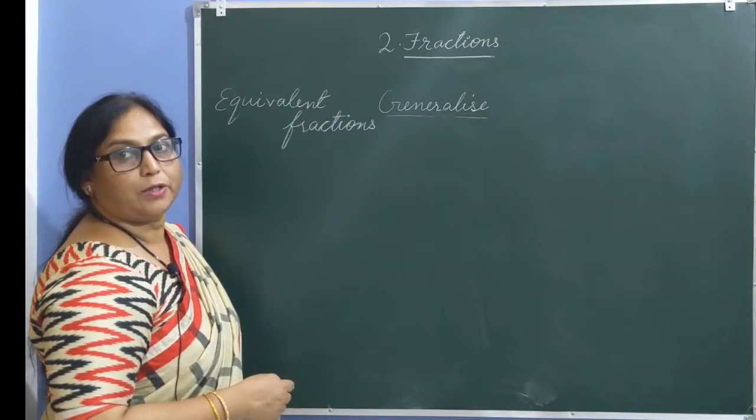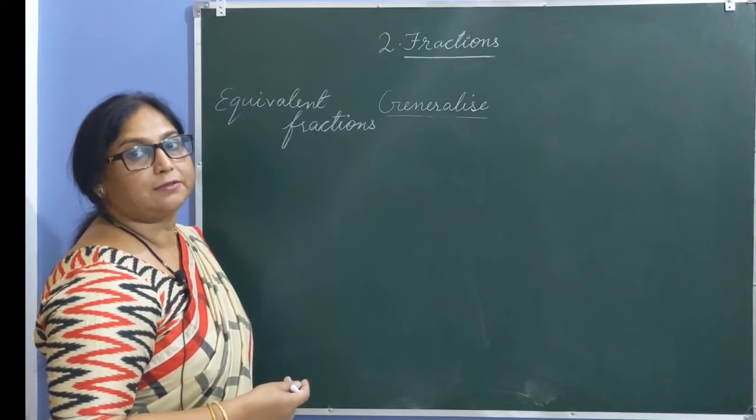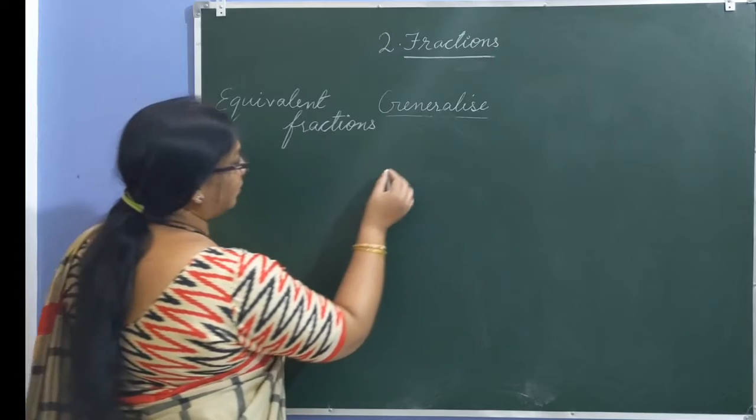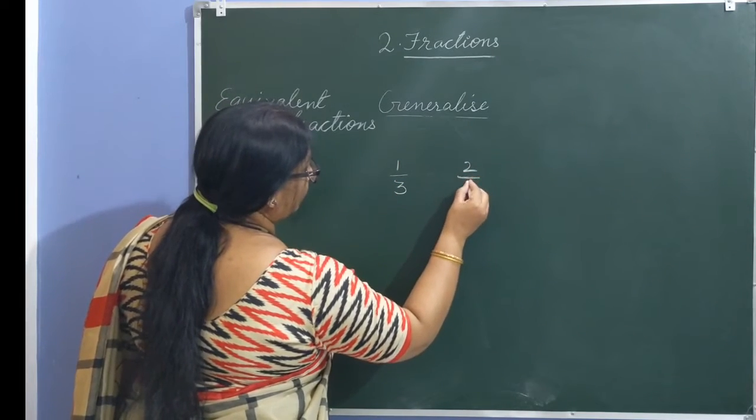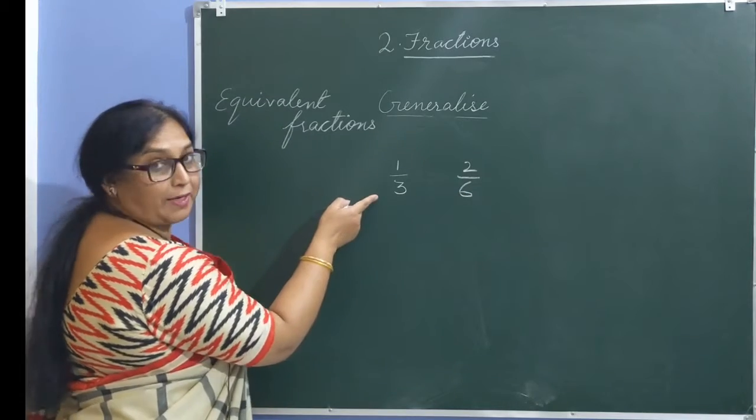Clear? You know children, how can we identify whether the given fractions are equivalent or not? Just simply, for example, if I have 1 by 3 and 2 by 6, the question is to identify whether they are equivalent or not.